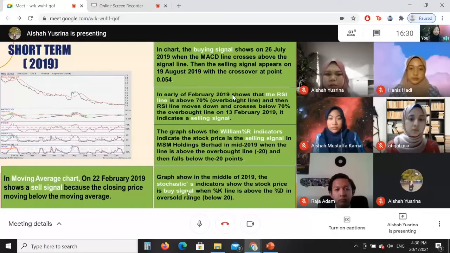The graph shows the Williams R indicator indicates the stock price is a selling signal in MSM Holdings Berhad in mid-2019, when the line is above the overbought line of -20 and then falls below the -20 points. The graph showed in the middle of 2019 the stochastic indicator showed the stock price is a buy signal when the percent K line is above the percent D line in the oversold range below 20. Next.